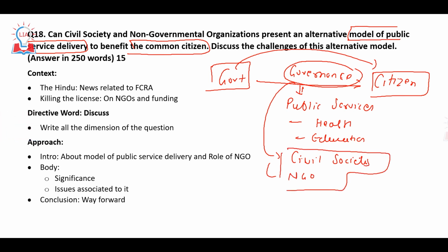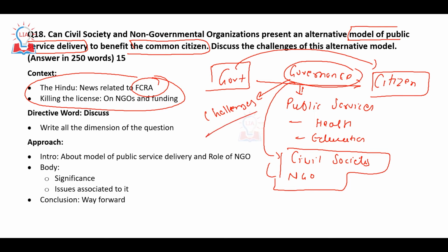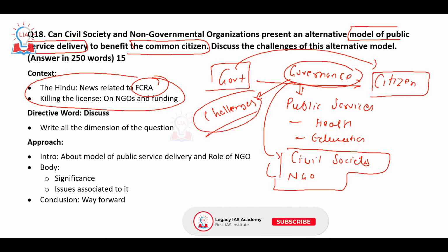NGOs. Why have UPSC asked this particular question? We have seen multiple articles in The Hindu newspaper regarding funding of NGOs and the Foreign Contribution Regulation Act. So in that context, UPSC framed this question. Here you have to mention the challenges in the present governance system, like corruption, favoritism, nepotism. To what extent can these challenges be addressed through civil society and NGOs?